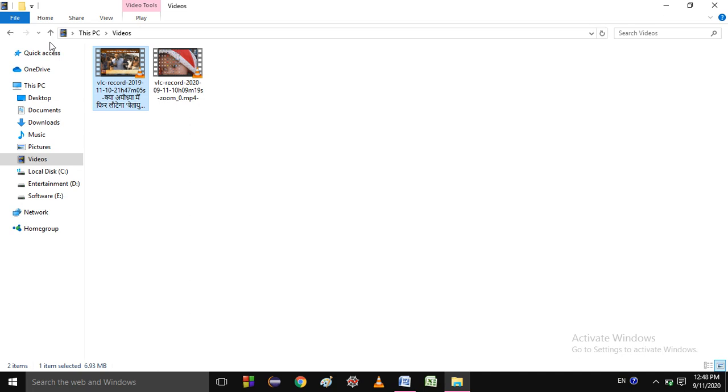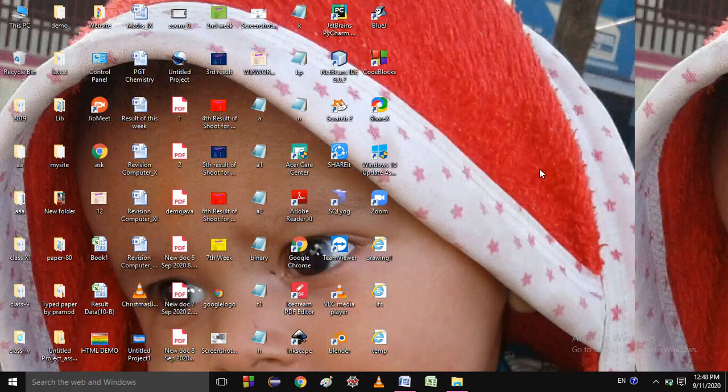That means the clipboard is the area for copied documents, where it is stored when we copy. So open the location where you want to copy it. Suppose I want to copy it to the desktop, so I will go to the desktop, and on the Home tab in the Clipboard group, click the Paste button.